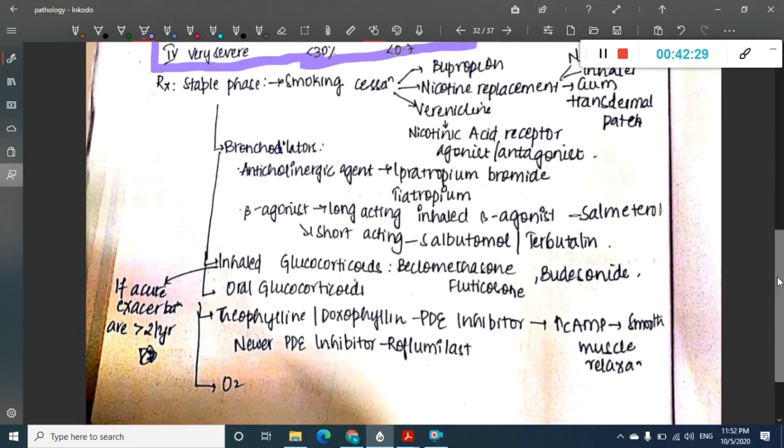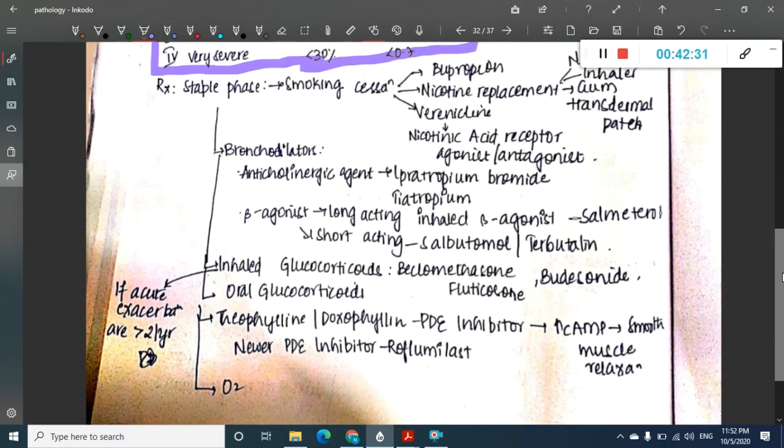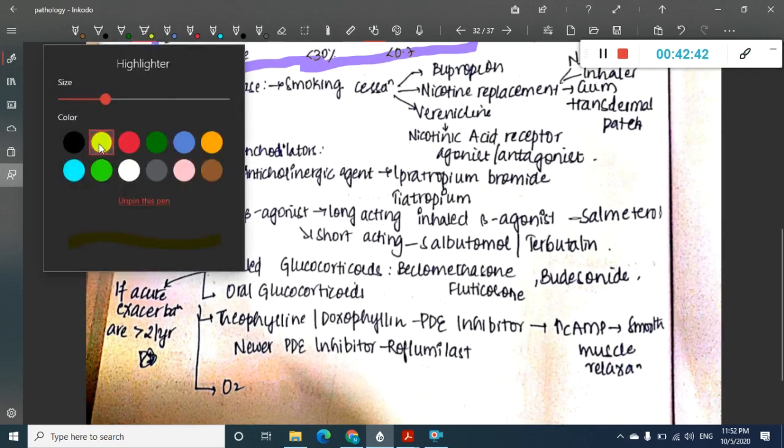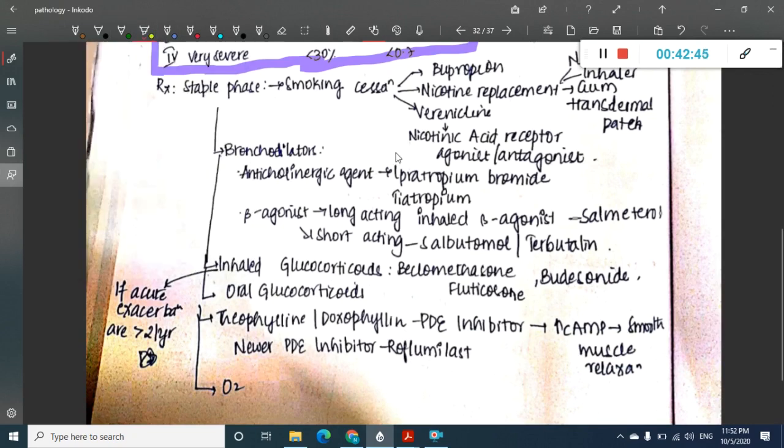Then we have this treatment. See, the treatment is almost simple. You will have to do smoking cessation, because the causative factor here is smoking, so you will have to advise the patient to stop smoking. First and foremost, ask the patient to stop smoking, and then you should give the bronchodilators. In the bronchodilators, you can give anticholinergic agents like ipratropium bromide and tiotropium bromide, or you can give beta agonists like salmeterol or salbutamol.